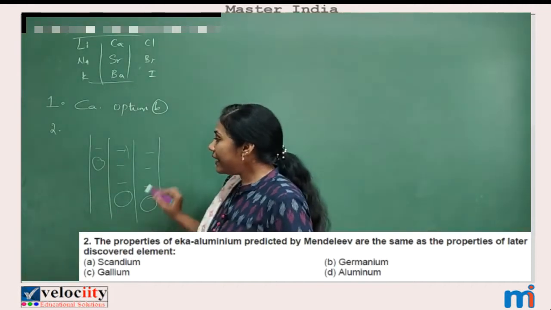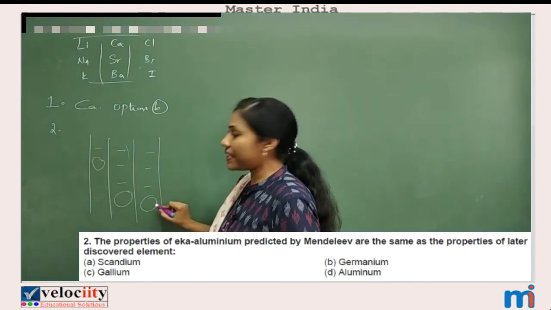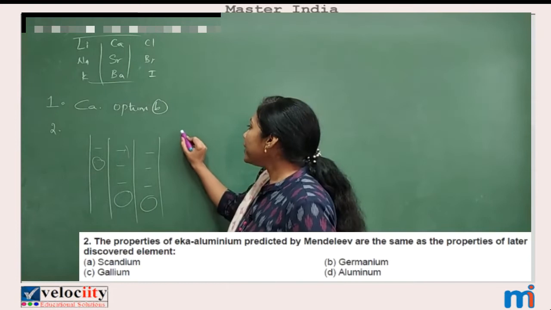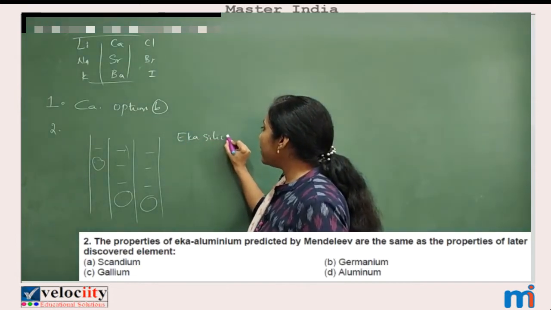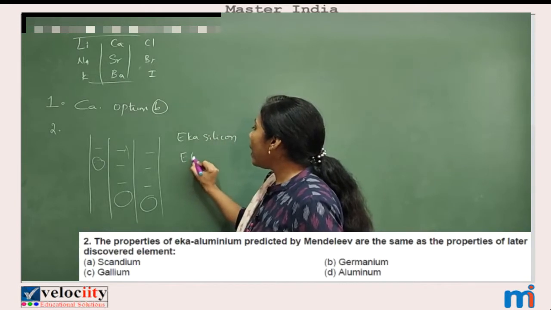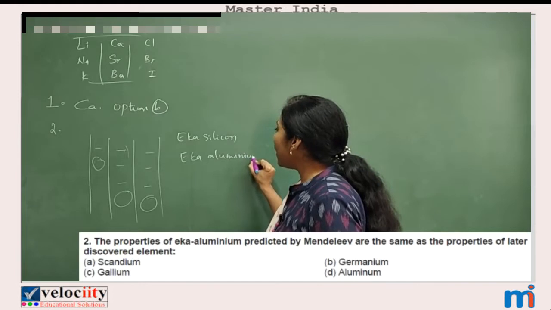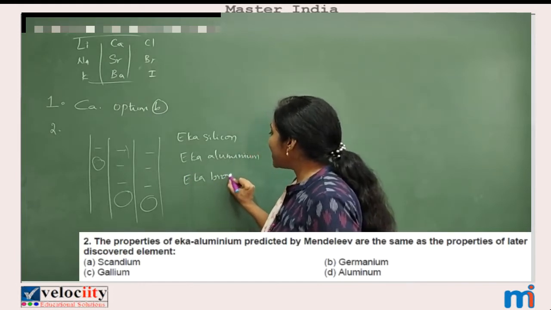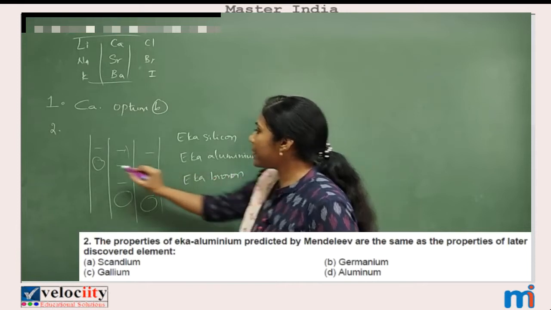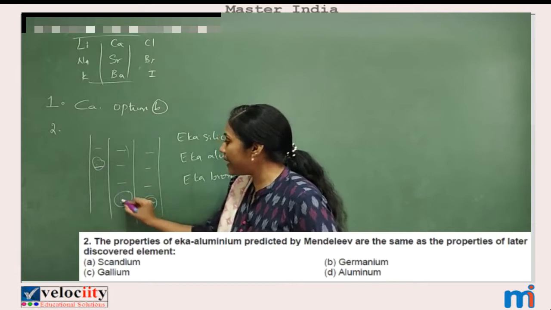Like that, he left the gaps and he mentioned some names in the gaps. Okay, so they are Eka silicon, Eka aluminium, and Eka boron. Okay, so he mentioned with these names. Clear? He left some gaps, I told no. For three gaps, he gave names.